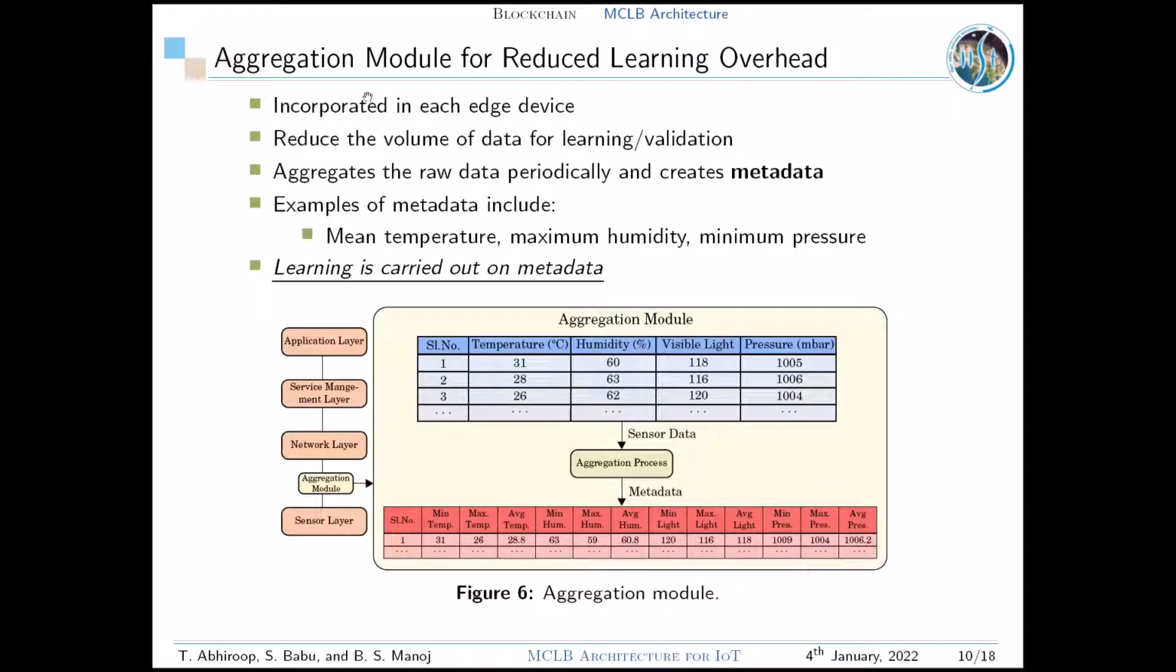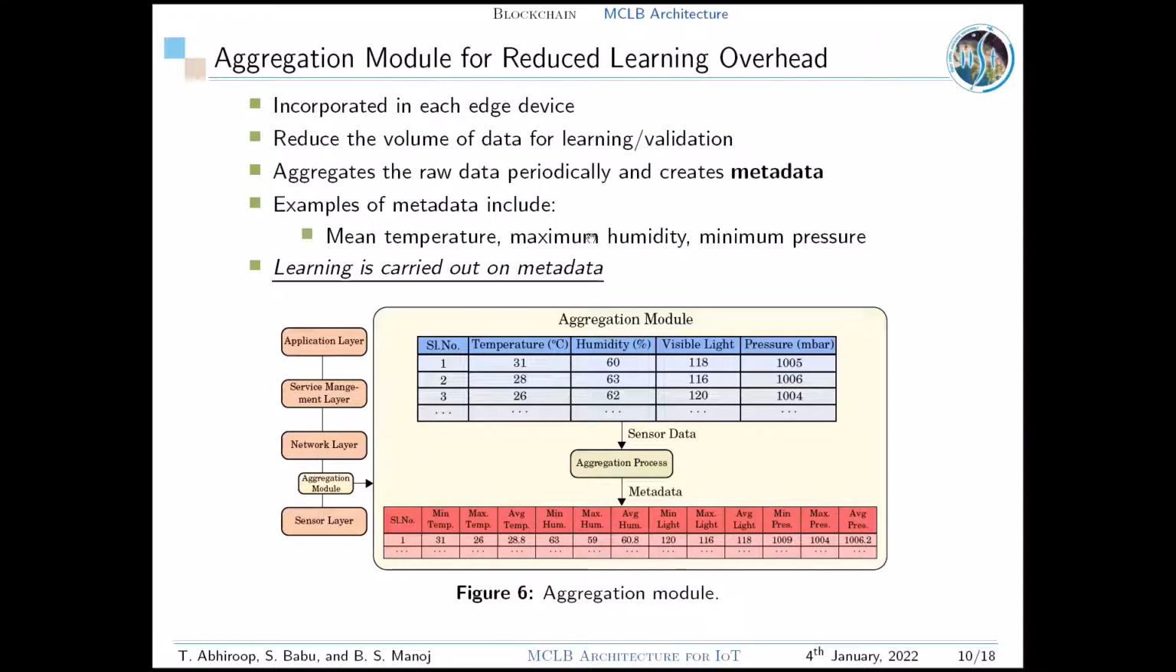Next, we introduced an aggregation module to reduce the data overhead. As IoT involves small chunks of data from large numbers of devices, the redundancy and repetition of this sensed data may result in significant overhead. Therefore, we employ the aggregation module in each edge device to periodically aggregate raw data and create a set of metadata for every n samples of sensed data.